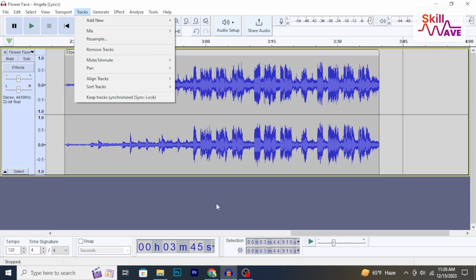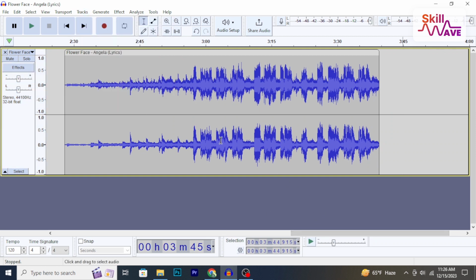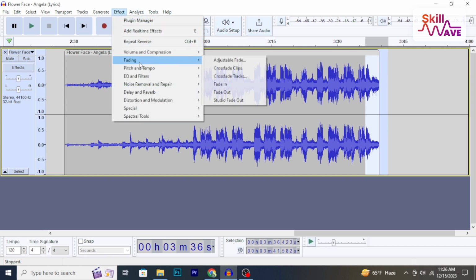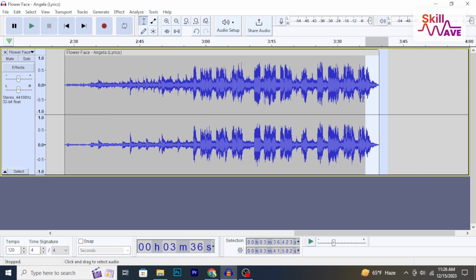Open your audio track in Audacity. Click and drag to select the part of the audio where you want the fade out effect to begin. Go to the Effect menu and select Fading, then Fade Out. Audacity will automatically apply the fade out effect to the selected section, gradually reducing the volume. Playback the track to ensure the fade out effect is as desired.